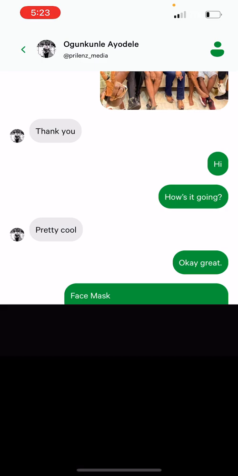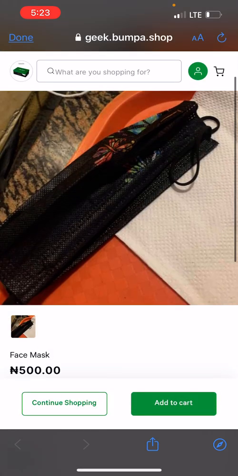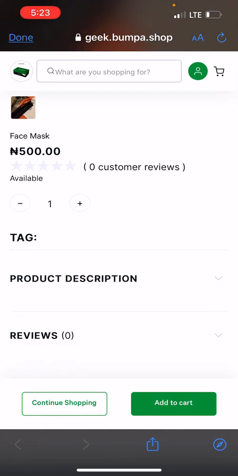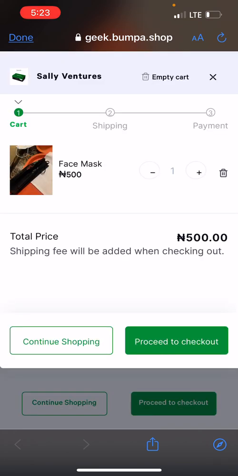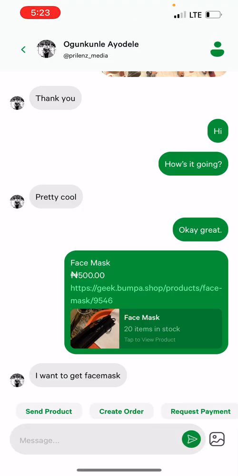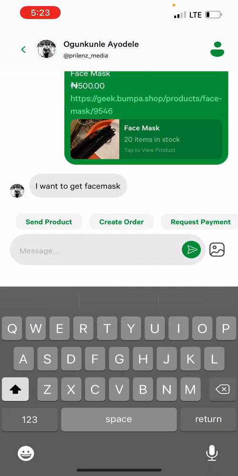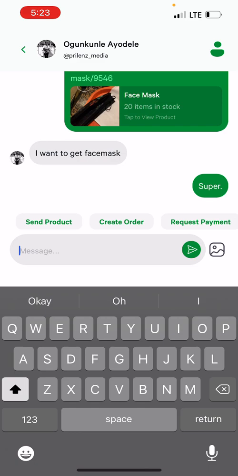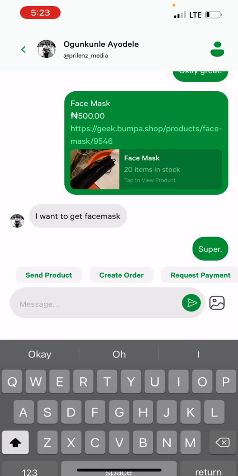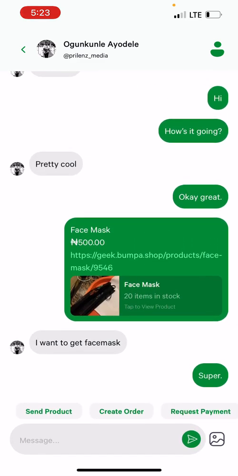All he needs to do is click on it, and it shows him the face mask on my website. Then he can easily add that to cart and proceed to checkout while he's still on Instagram. Oh yeah, he sent me a message. Super.